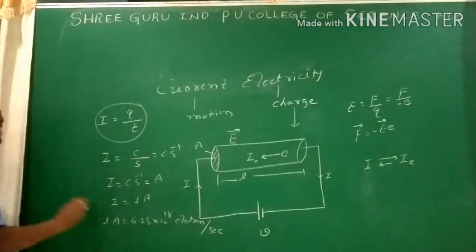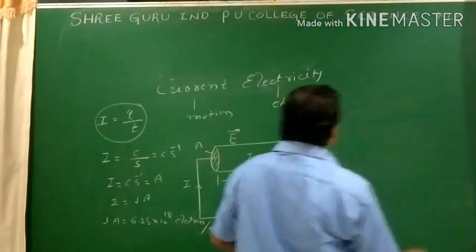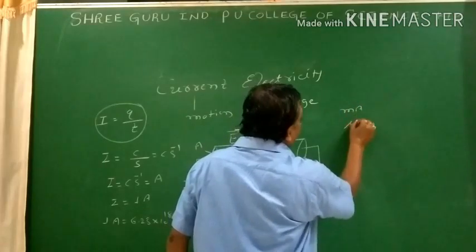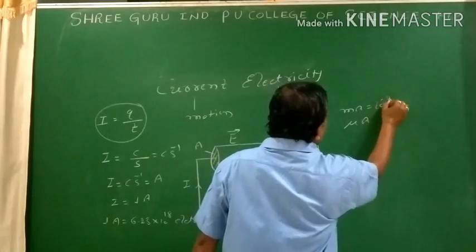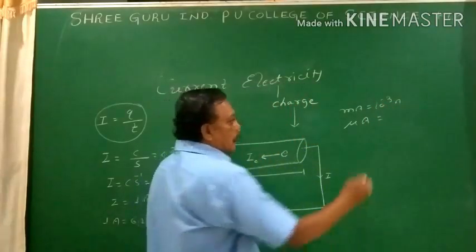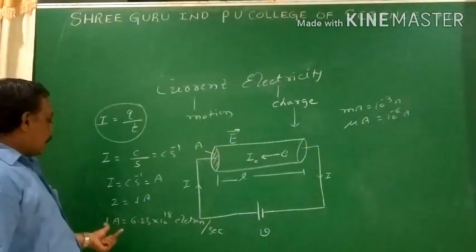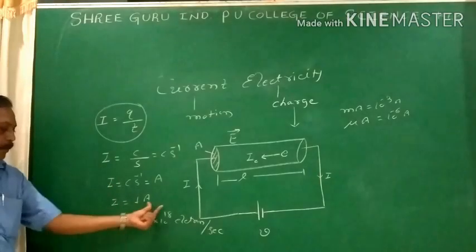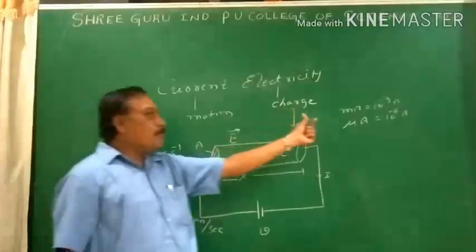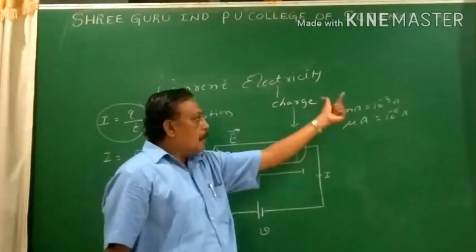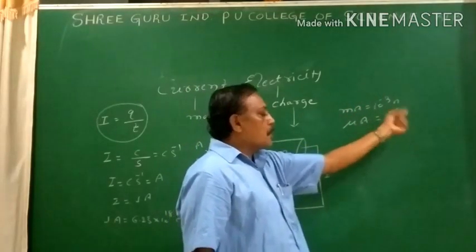Now ampere is the bigger unit. Usually whenever we come across the measurement of the current, the smaller units of the current are milliampere and microampere. Milliampere is 10 to the power of minus 3 ampere. Microampere is 10 to the power of minus 6 ampere. These are the SI units of the current. The smaller units of the current are milliampere and microampere, where milliampere constitutes 10 to the power of minus 3 ampere, and microampere is 10 to the power of minus 6 ampere.